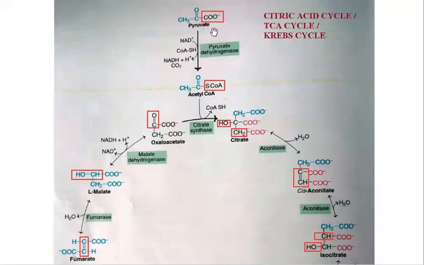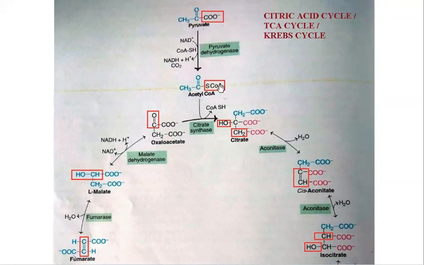Each acetyl coenzyme A molecule forms one citric acid cycle. Two pyruvates are produced by oxidation of a glucose molecule. As we already know, glucose is oxidized, forming two pyruvate molecules, as we have seen in glycolysis.